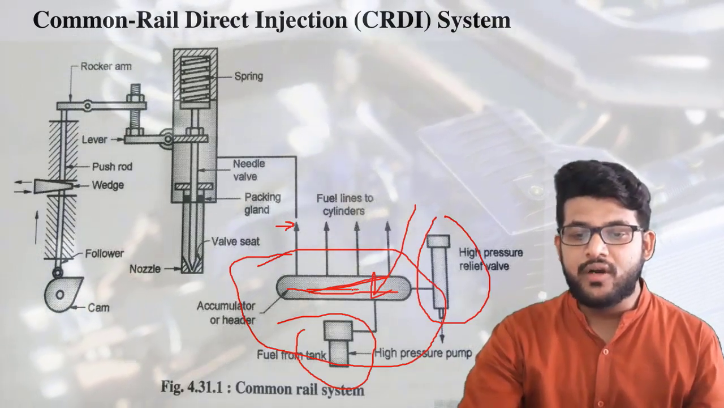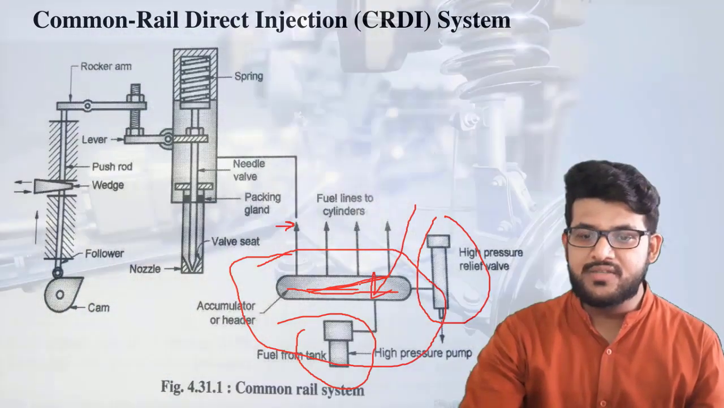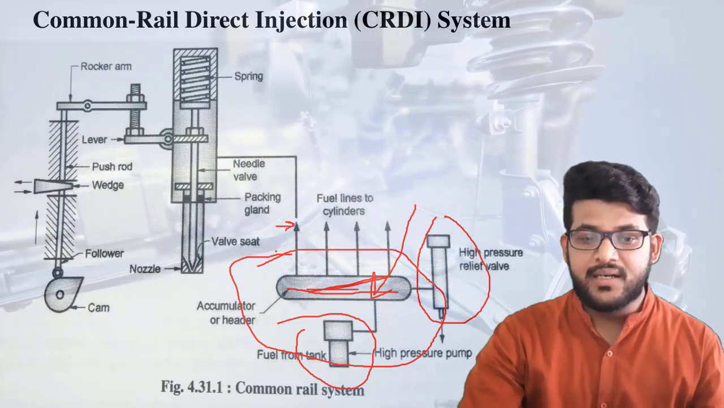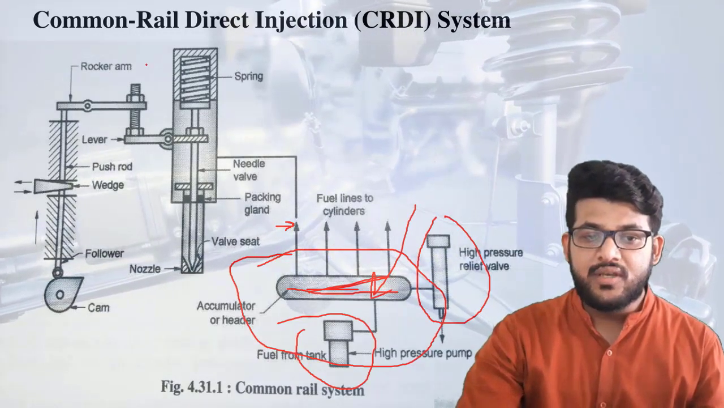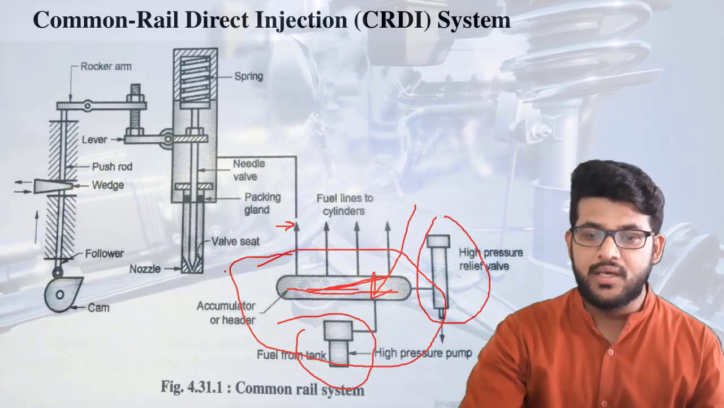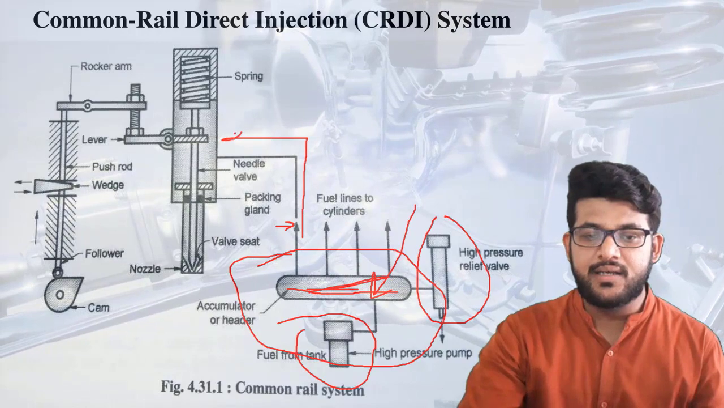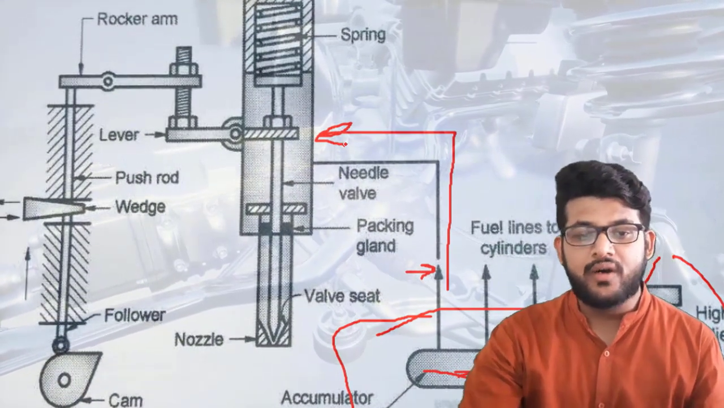Now what is happening? This part gets fuel. There are different injectors, and these injectors are actually connected with this. One of the injectors is shown here. It is our fuel line, and with this fuel line this injector is connected. So what is now happening?